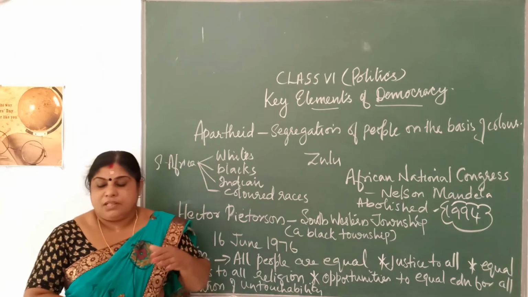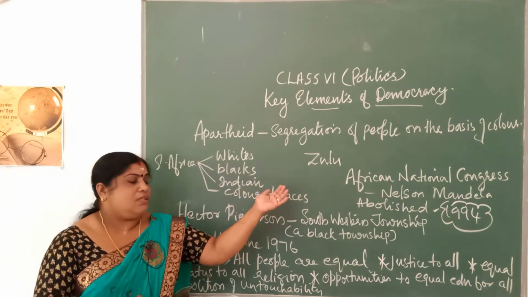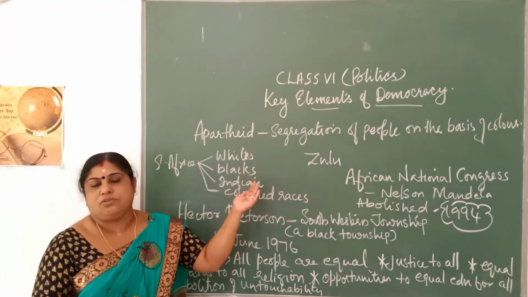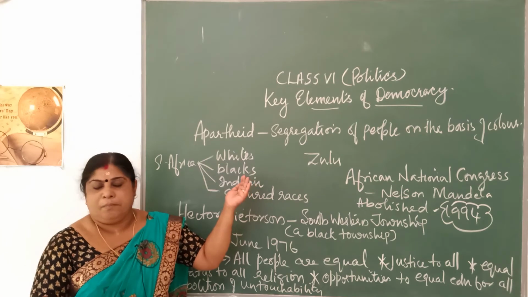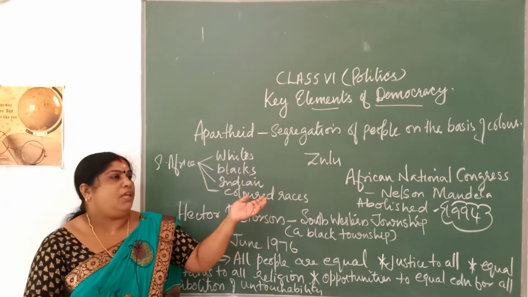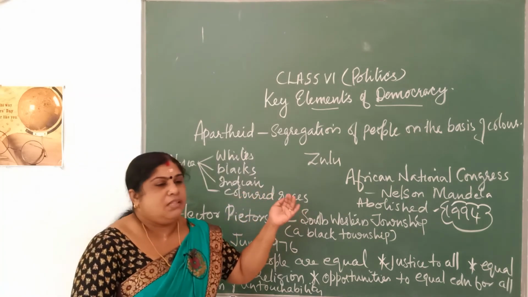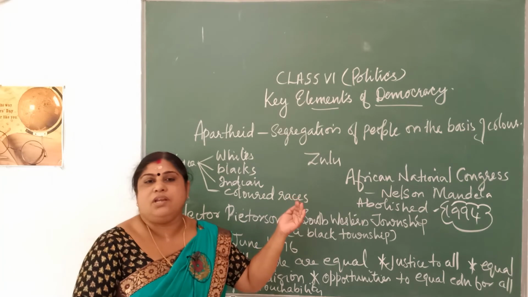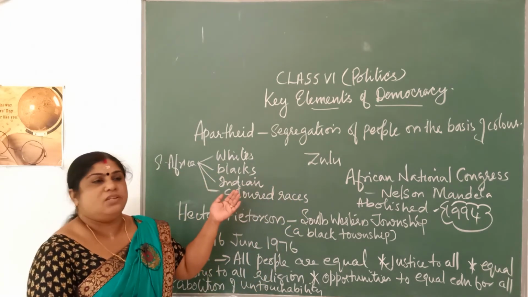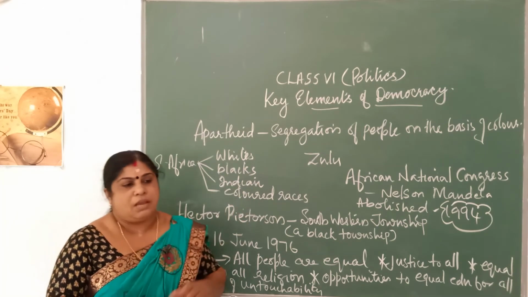See, what happened is that these Africans, the black people and the white people, sat together and were able to forgive each other whatever mistakes they had committed. They sat together, framed rules and regulations for themselves, and they have one of the finest constitutions in the world. So, that is related to the apartheid system.